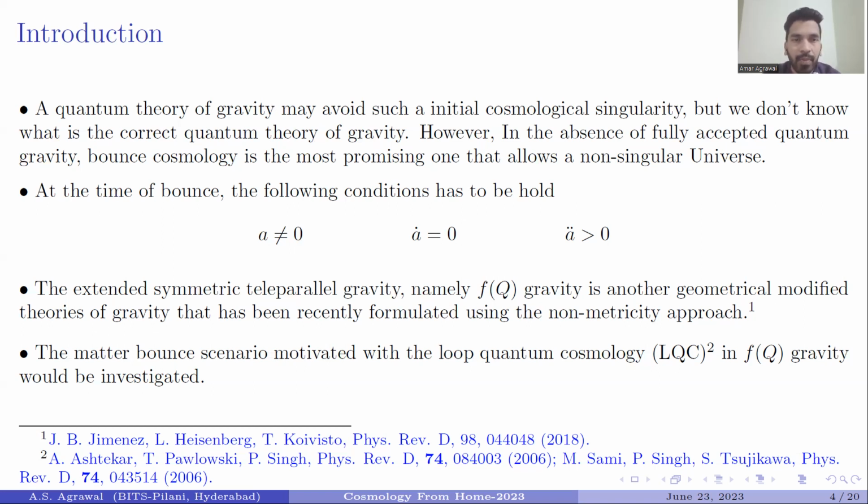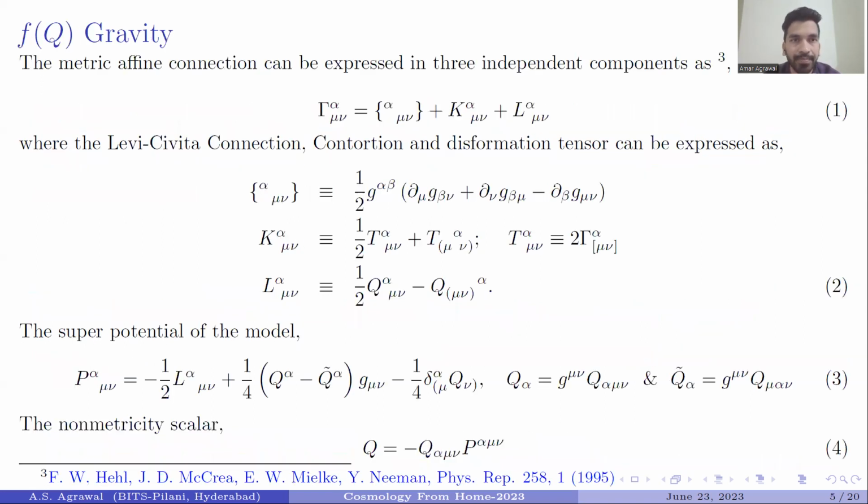Much work has been done in many modified theories of gravity, like f(R), f(R,T) and many others, but not that much work has been done in f(Q) gravity. Hence, motivated by loop quantum cosmology, we are going to study the matter bounce scenario for f(Q) gravity.